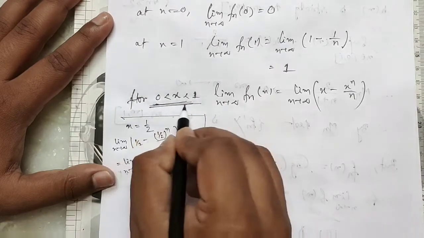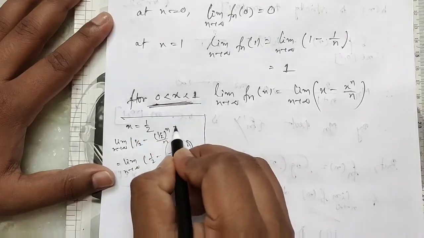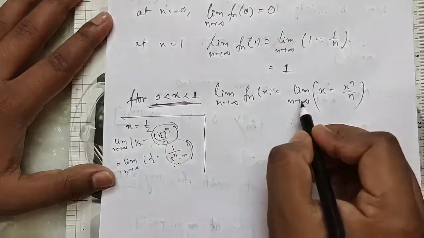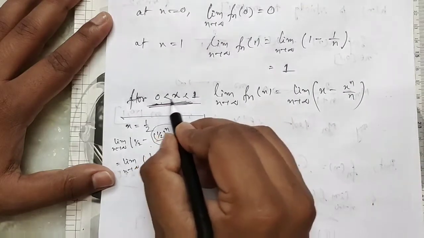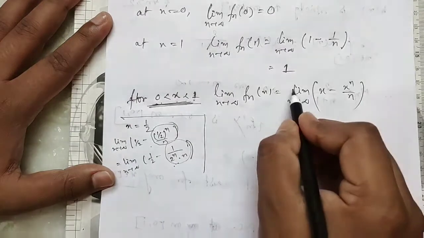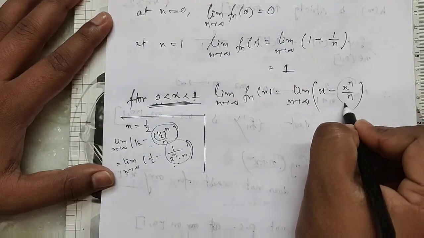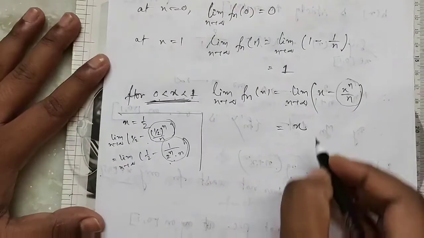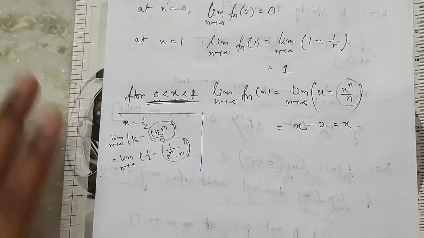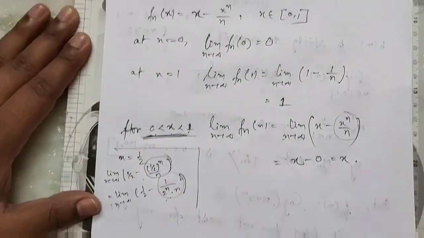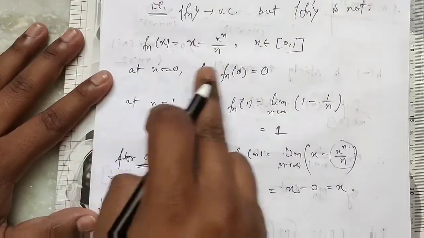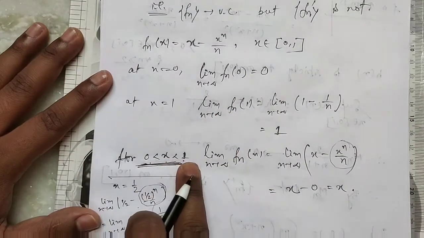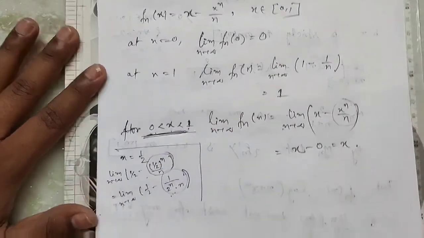So for any real number between 0 and 1, this part converges to 0, and the limit is x minus 0, that is x. So for x equal to 0 the limit exists, for x equal to 1 the limit exists, and for 0 less than x less than 1 the limit also exists.